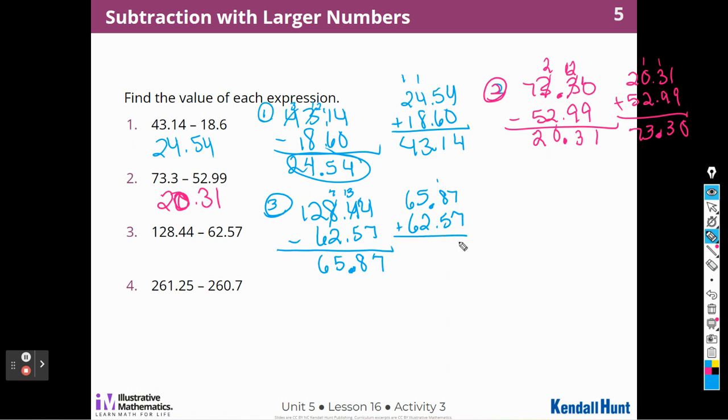7 plus 7 is 14. 8 plus 1 is 9 plus 5 is 14. Decimal point, carry my 1. 5, 6, 7, 8, and 6 and 6 is 12. So I did start with 128 and 44/100ths, so my answer should be 65 and 87/100ths as I checked it. All right, moving on to number 4.